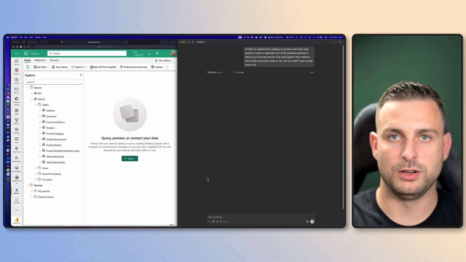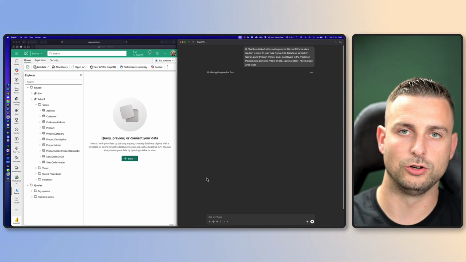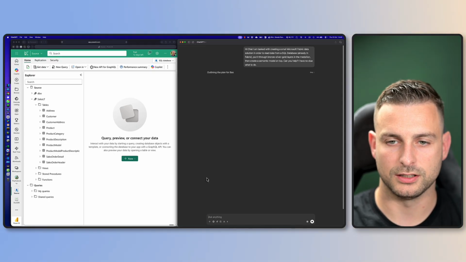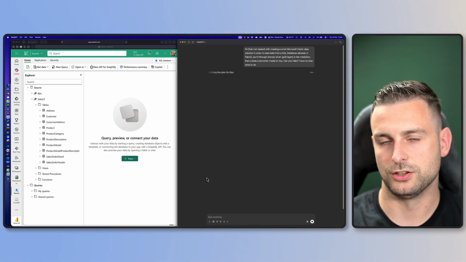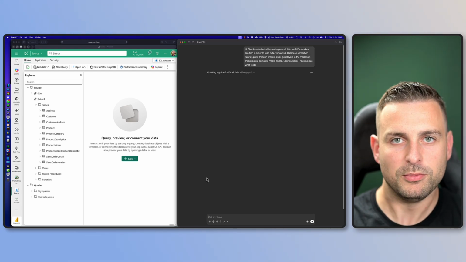So I just gave ChatGPT my prompt. I have no clue what to do, and I asked ChatGPT to create a solution for me. It is thinking, and then it's outlining the plan for me as it says on the screen. So I'm really wondering what's going on behind the scenes and what it is actually giving me as a guide.